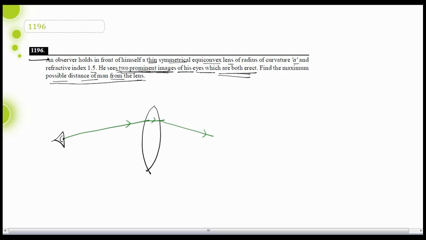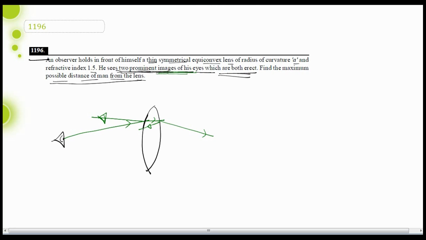So after refraction, this light ray will go to the second surface of the lens. So how can he see himself? He can only see himself by reflections. And reflection, you must know that whenever a light ray strikes a surface, some energy of the light ray is always refracted and some energy is reflected. So he is definitely able to observe his reflected rays. These reflected rays are creating an image. So one reflected ray may be coming from the first surface, but he is also viewing another image. He is observing two images. So the second surface of the lens may give rise to a reflected ray, which is creating a second image.